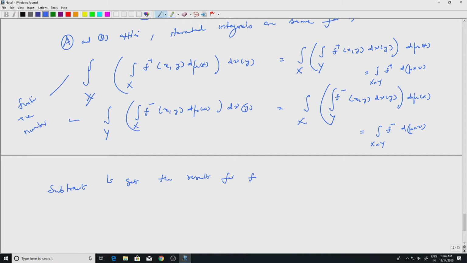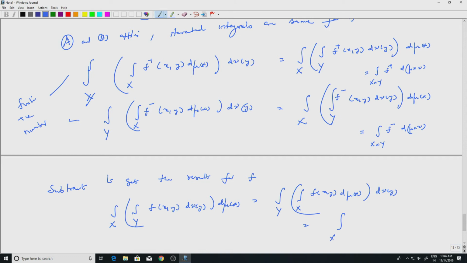So I can subtract them and then I get the integral over x, integral over y, of f plus minus f minus, that is my f, f of (x, y) d nu y d mu x, equal to the integral over y, integral over x of f of (x, y) d mu x and d nu y, which is of course equal to the full integral of f d mu cross nu.